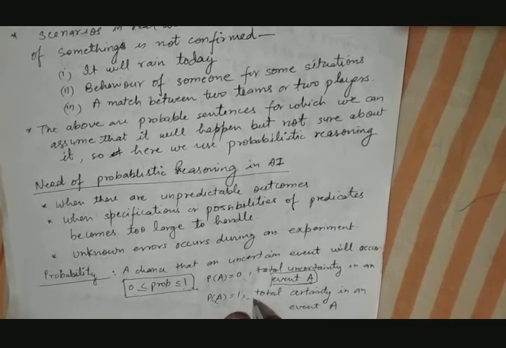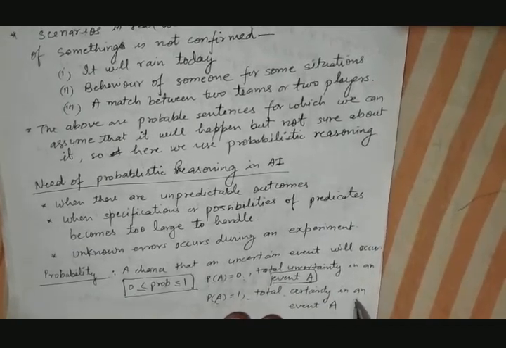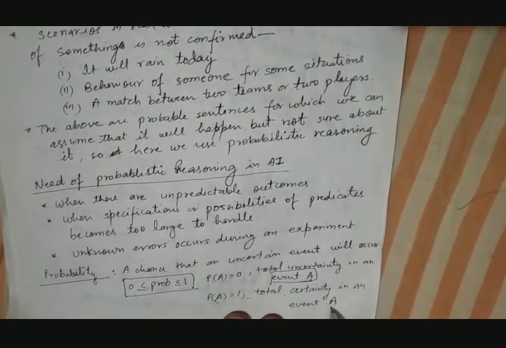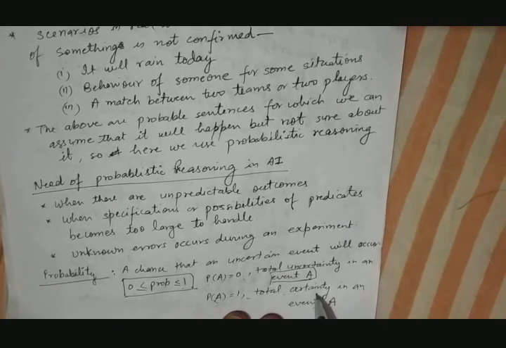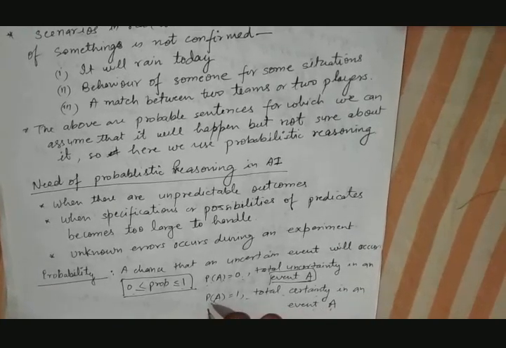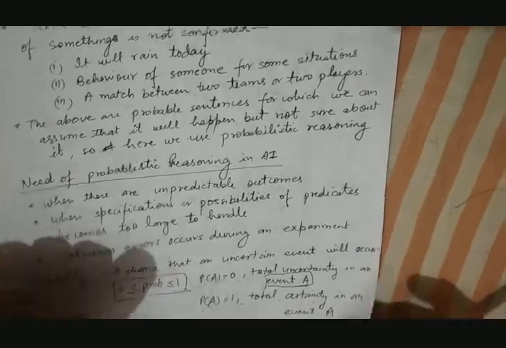Similarly, the probability of A will be 1 when total certainty is there in an event. So in event A, if there is total certainty, then in that case we can say that the probability of A is equal to 1.